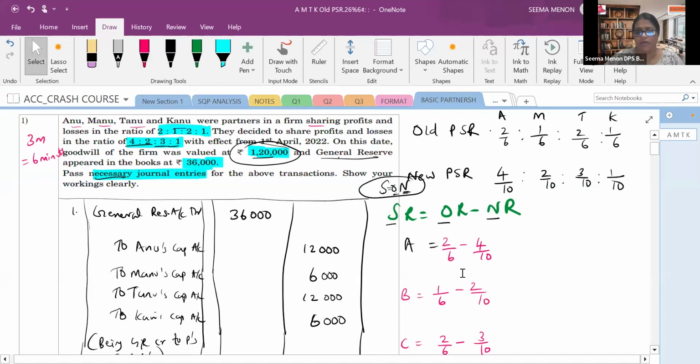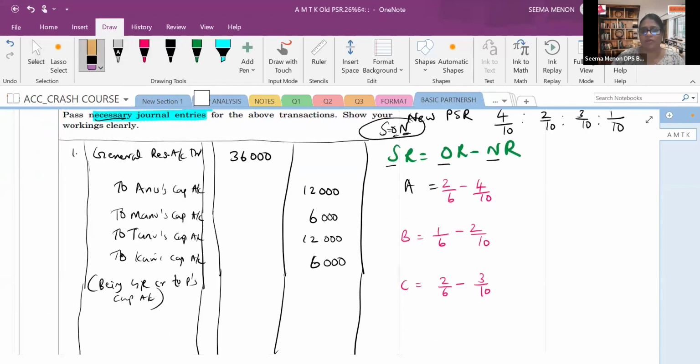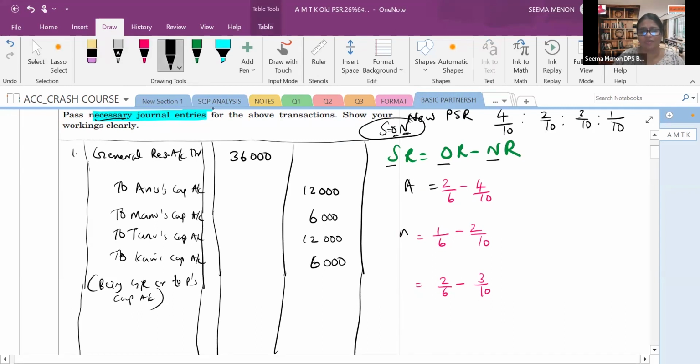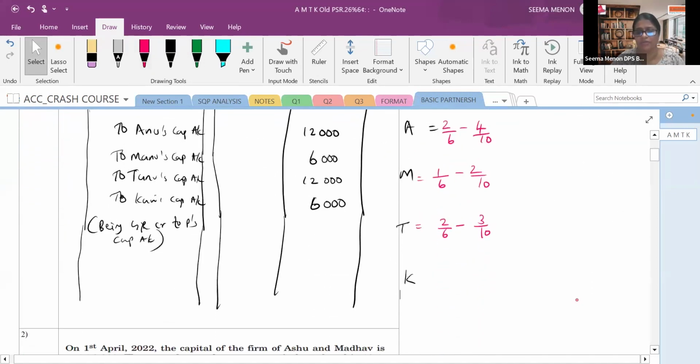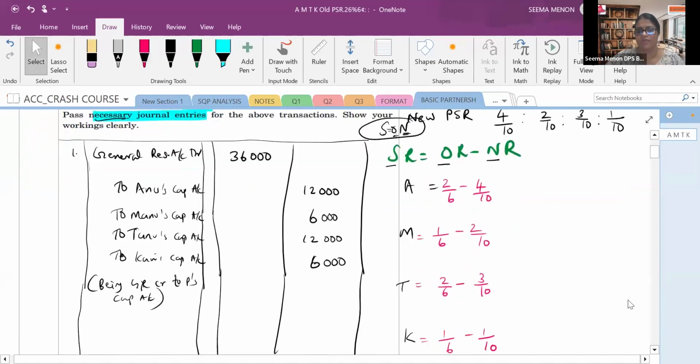And again, it is not ABC. I have taken the wrong name, a stereotype; we always think in that way. The partners are A, M, T, and then we will get K. For K, what is the old ratio? The old ratio for K is 1 by 6 and the new ratio is 1 by 10. Be very alert. Now let's solve this one by one.